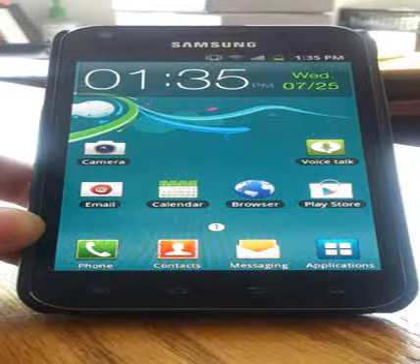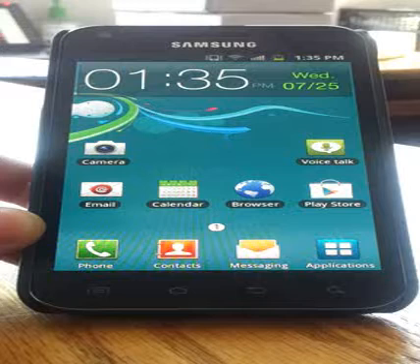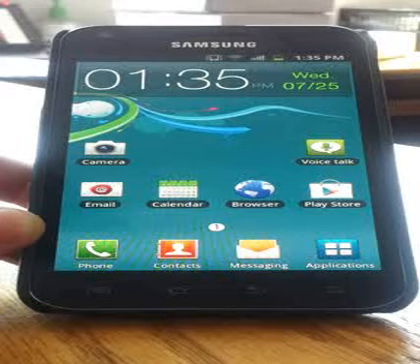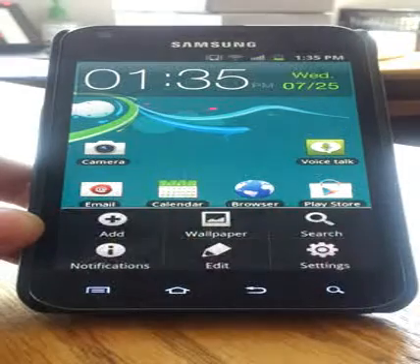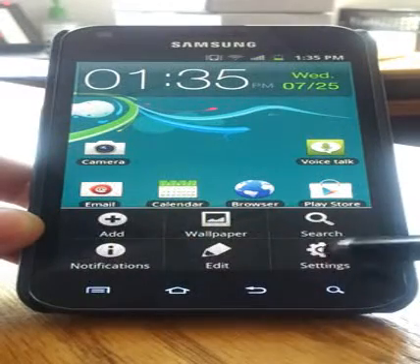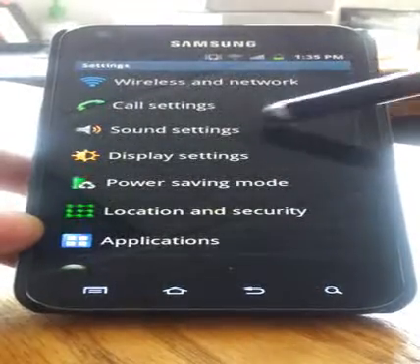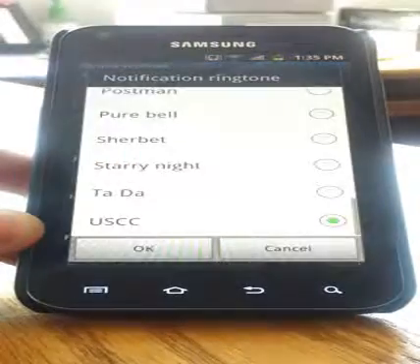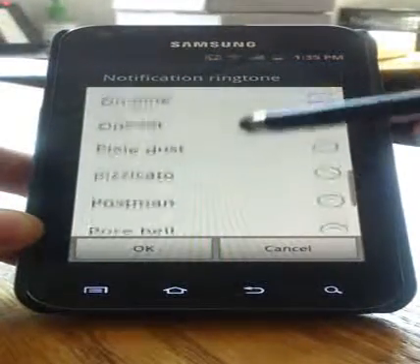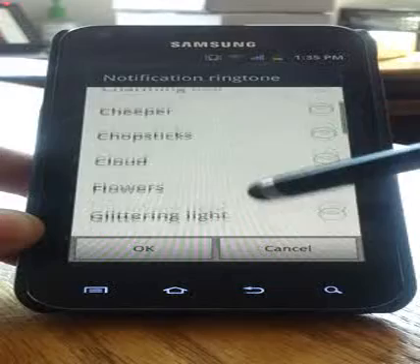Today I'm going to show you how to change the notification tone on your new Samsung Galaxy S2. From your home screen, press the menu button at the bottom left-hand corner, then select Settings. Next, select Sound Settings. Once in Sound Settings, select the notification ringtone. A list will pop up with all the available notification sounds.